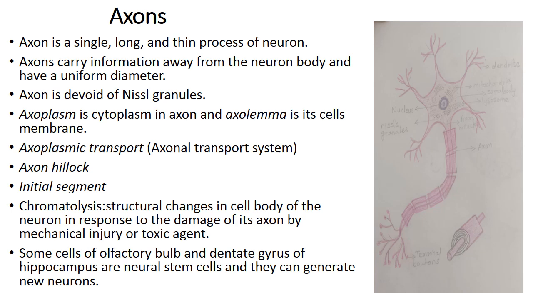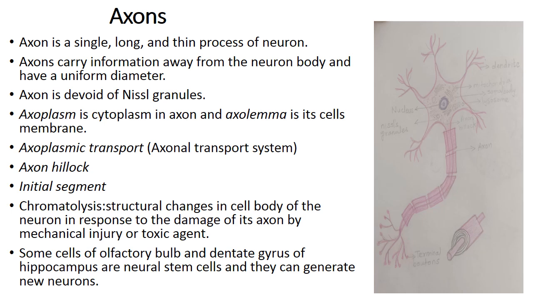So there is chromatolysis. Whenever there is injury to the nerve axon, it can be mechanical injury or toxic agents may injure the axon. Because of such injury, structural changes occur in the cell body of the neuron in response to damage of its axon, and it is known as chromatolysis. So the Nissl bodies degenerate, the cell body is swollen, the nucleus is shifted eccentrically and the neurofilaments are broken in the process of chromatolysis.